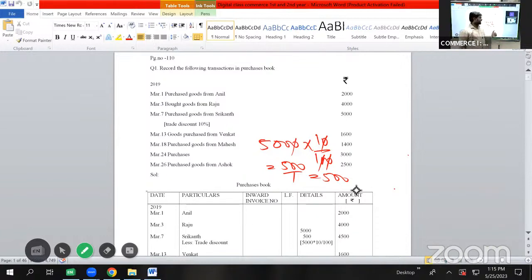One simple technique for calculating 10% is that whatever zeros are given in the figure, we need to reduce one zero. If we need to calculate 10% of a value, then we need to reduce one zero of the given value. We have 5000 here. If you reduce one zero, it becomes 500.